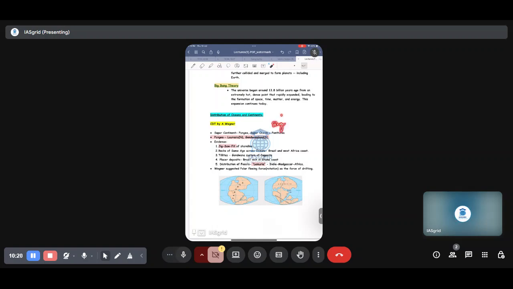There's a point of infinite density and infinite heat, and all of a sudden there was an explosion, and the universe, or space-time, started expanding. Once the expansion began, it is still continuing today. This is all we know about Big Bang Theory, and it keeps on expanding.